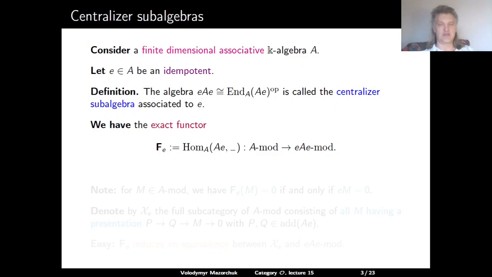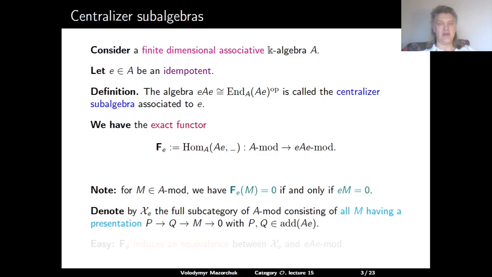This is because the projective module AE has the natural structure of an A-EAE bimodule. Note that for any A-module M, we have that the image of M under the functor F_E is 0 if and only if E times M is 0.